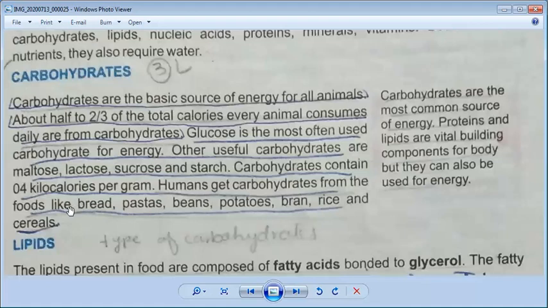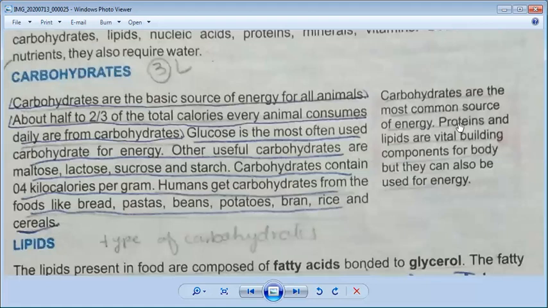If this question comes in your board exam, what are the sources of carbohydrates, or how do we get carbohydrates? We can get carbohydrates from bread, pastas, beans, potatoes, bran, rice, and different cereals. Now look at the side box. Carbohydrates are the most common source of energy. Underline in your book, the most common source of energy in our food is carbohydrates.